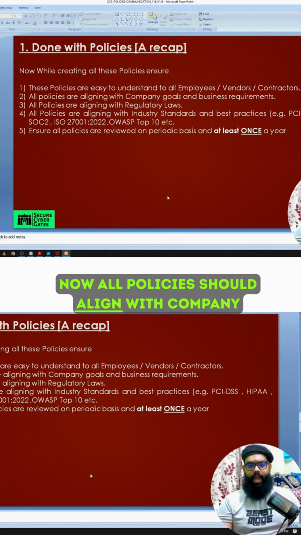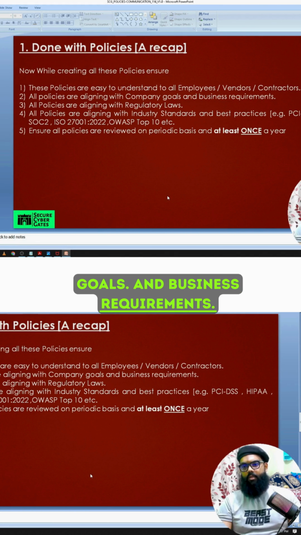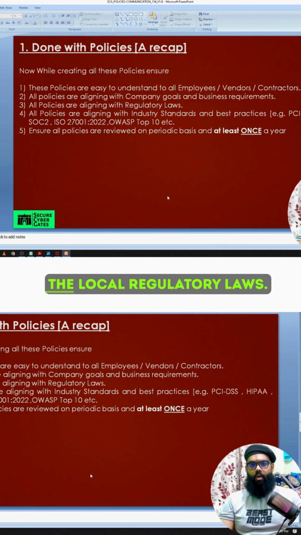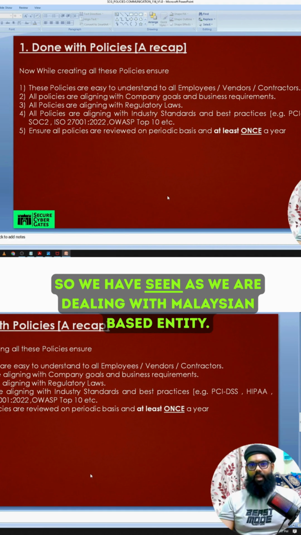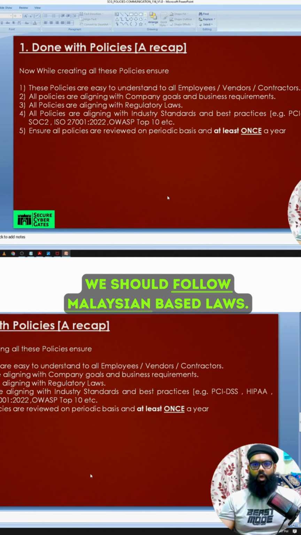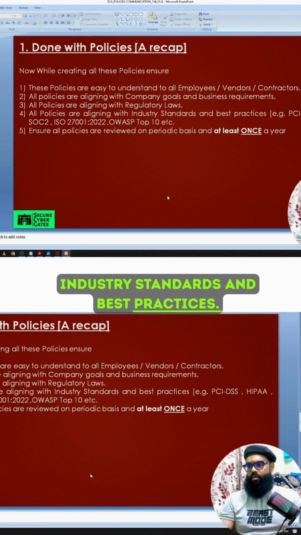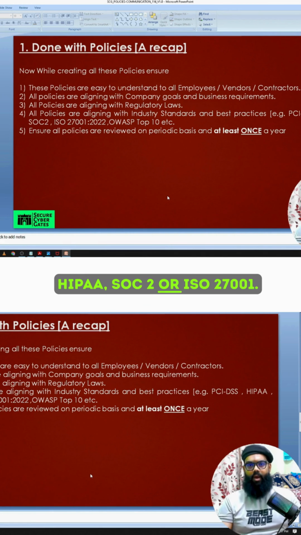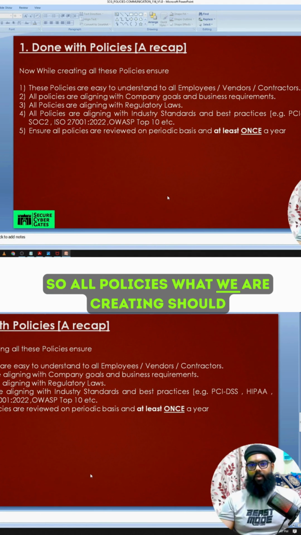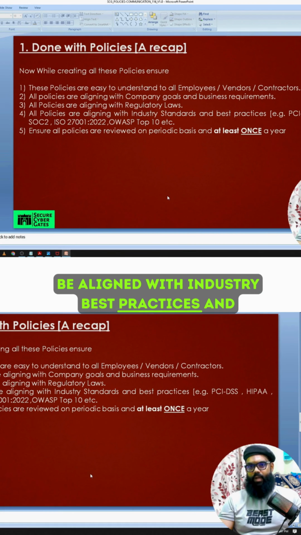Now, all policies should align with company goals and business requirements, and all policies should align with the local regulatory laws. As we are dealing with a Malaysian-based entity, we should follow Malaysian laws. Then all policies should align with industry standards and best practices like PCI DSS, HIPAA, SOC2 or ISO 27001.